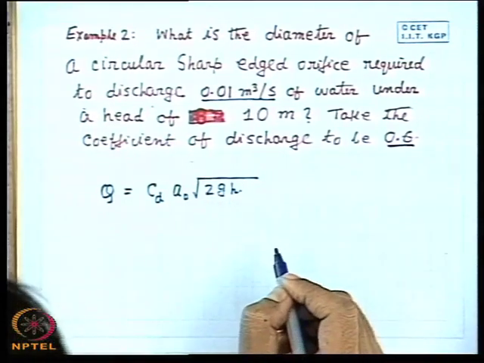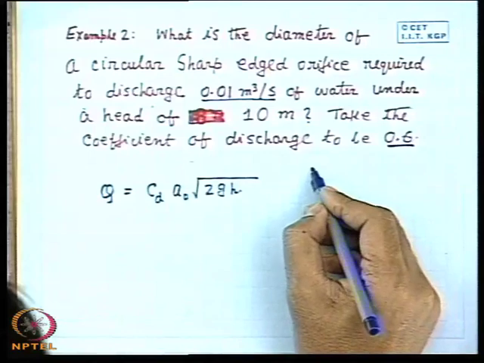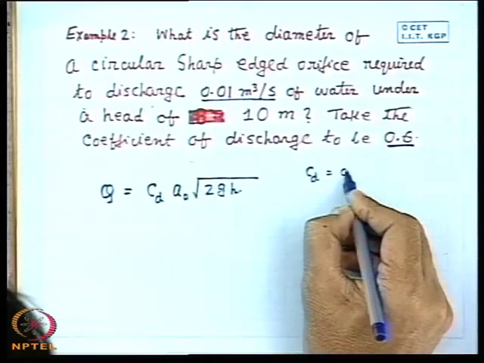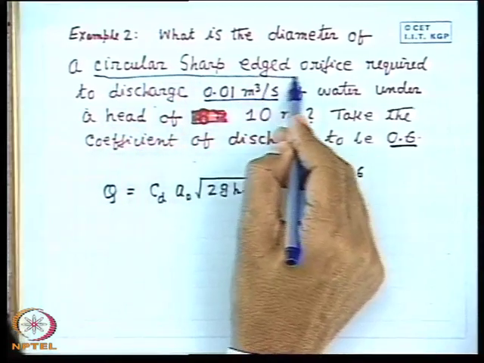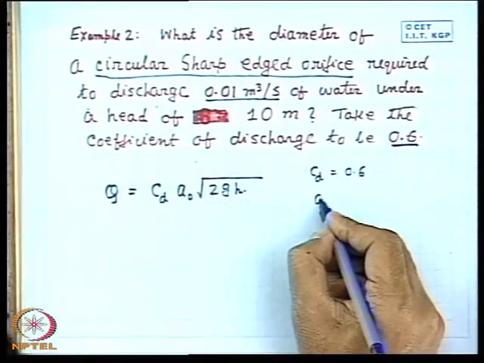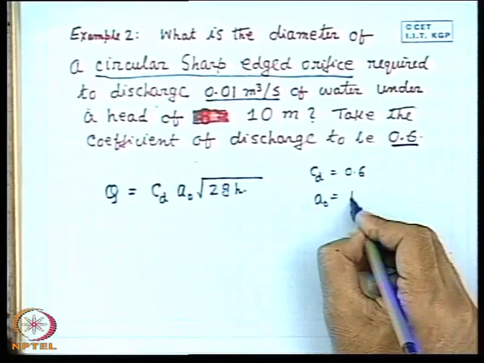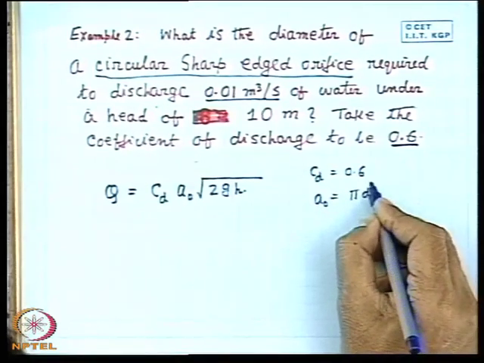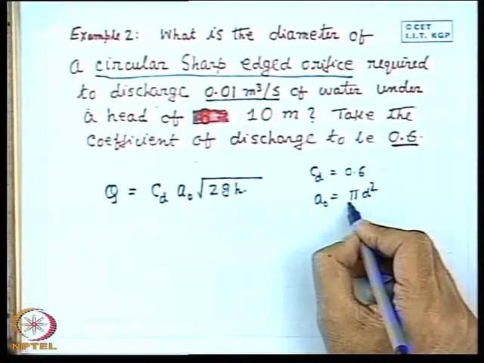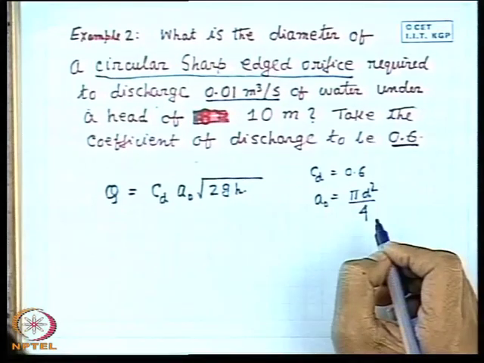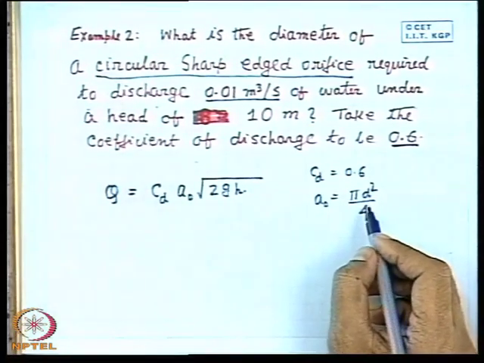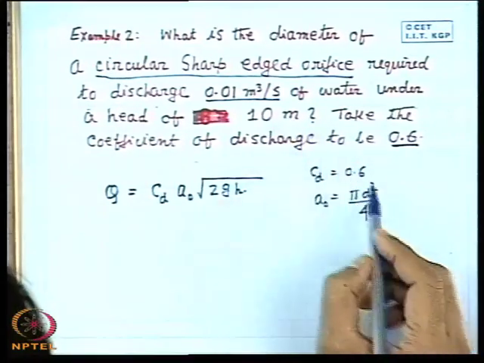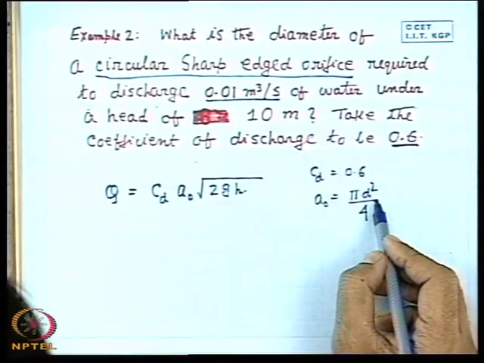All right, here it is, a straightforward application. We have CD is 0.6. Now it is a sharp-edged circular orifice, so the area of the orifice will be pi d square by 4, where d is the diameter of the orifice. D we have to find out. I am sorry, d is not given.